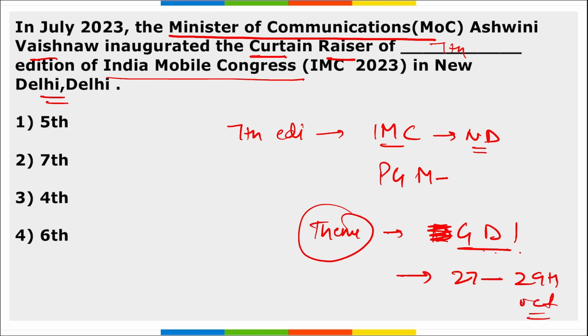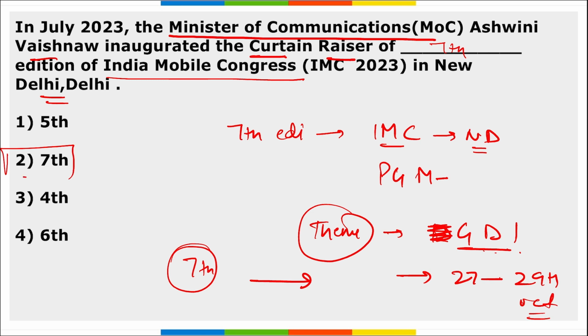Right? So coming back, the Department of Telecommunications, that comes under the Ministry of Communications, and the Cellular Operators Association of India will jointly host the 7th edition of Asia's premier digital technology exhibition that will be based on the theme global digital innovation, that will be taking place from 27 to 29th of October at Pragati Maidan in New Delhi.